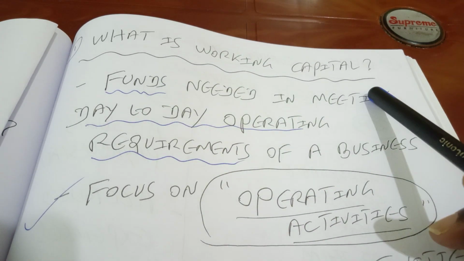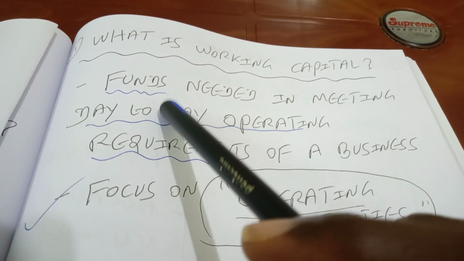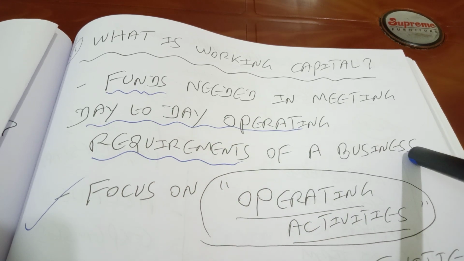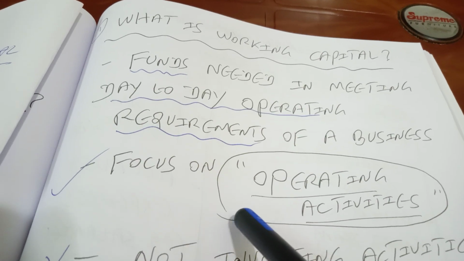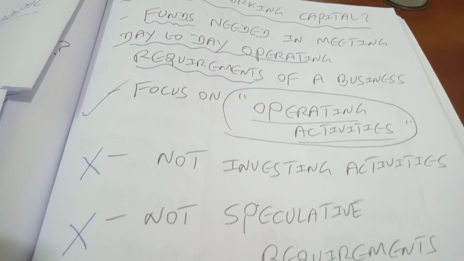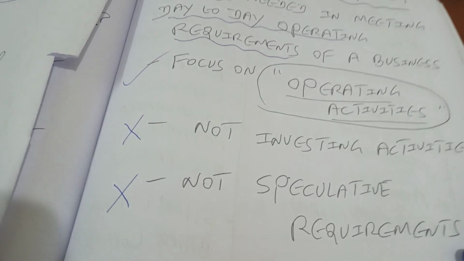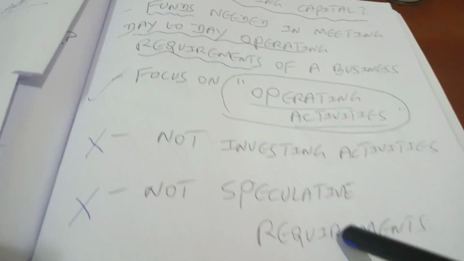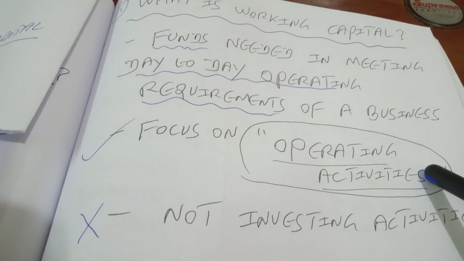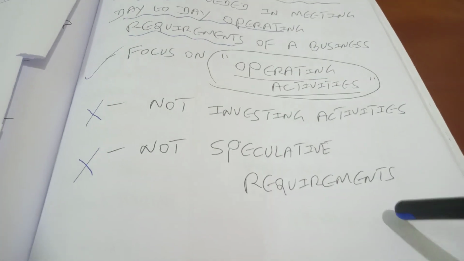What is working capital? That is question number 1, right? It is basically nothing but funds needed in meeting the day-to-day operation requirements of a business entity. So the focus of working capital is on operating activities. It is not on investing activities, it is not on speculative requirements, right? That means a business may need funds for investment activities, speculative activities, and operating activities. While we are talking about working capital management, we are focusing only on the operating activities and not on investing and speculative activities, right?